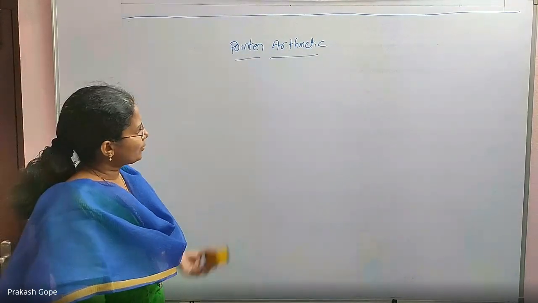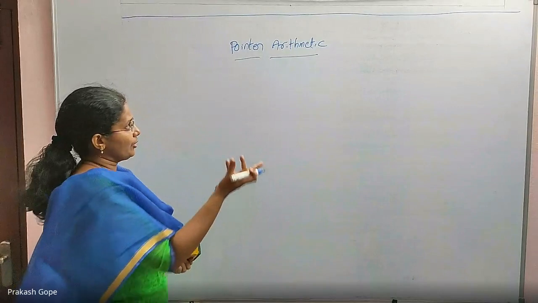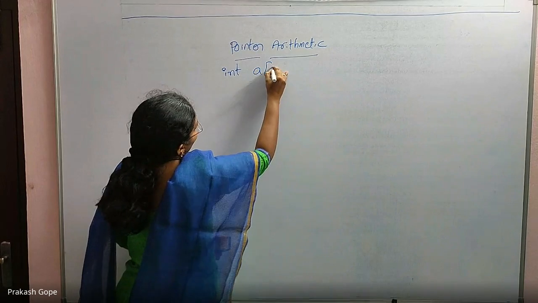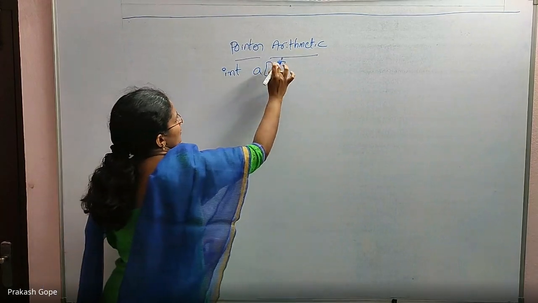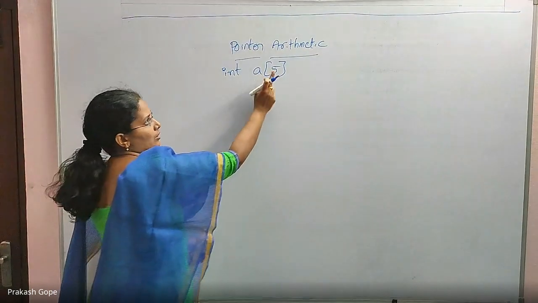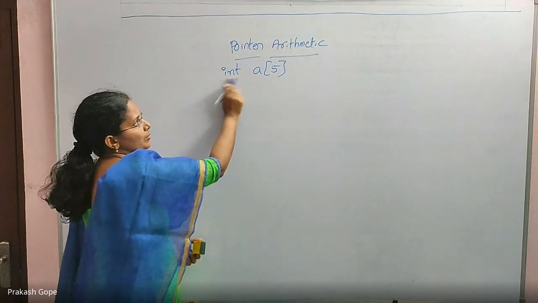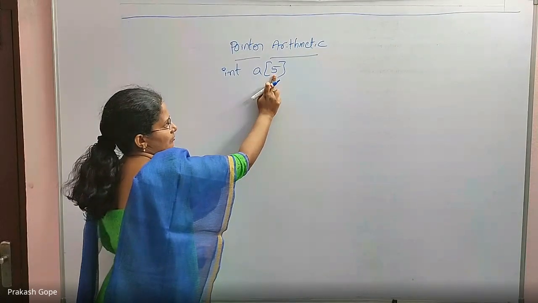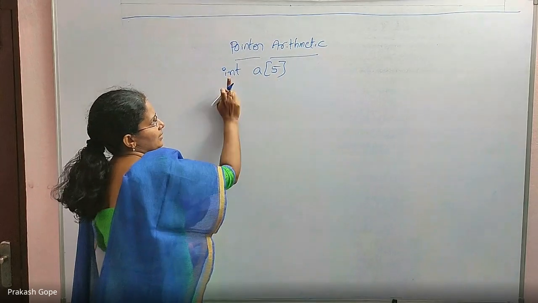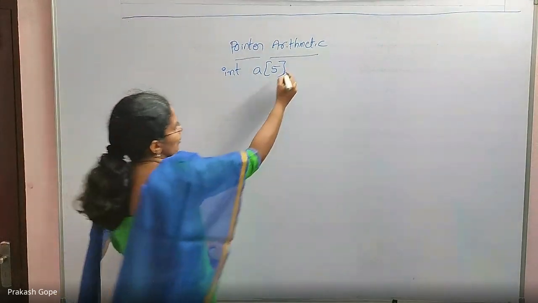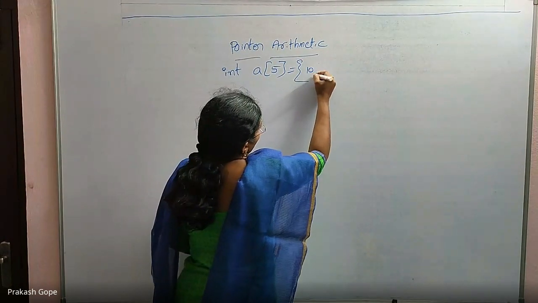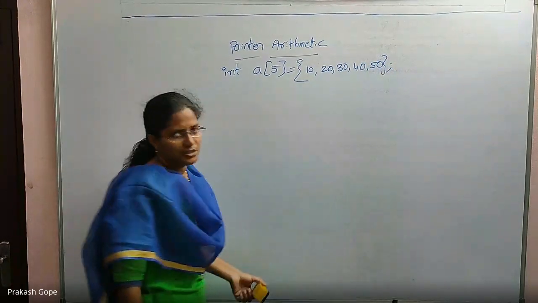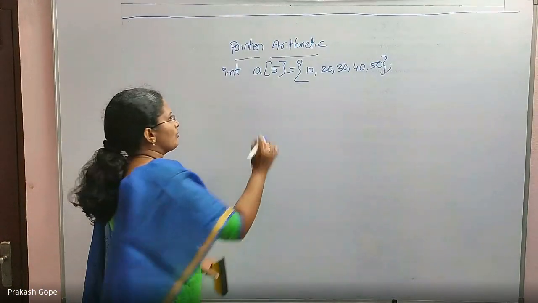To understand this, let me declare a small array. Anyway, you know what an array is. Int a of 5. You know the meaning, right? a is an array in which there are 5 elements, and each element is an integer. How do I initialize it? Give some values: 10, 20, 30, 40, 50. This is the declaration.